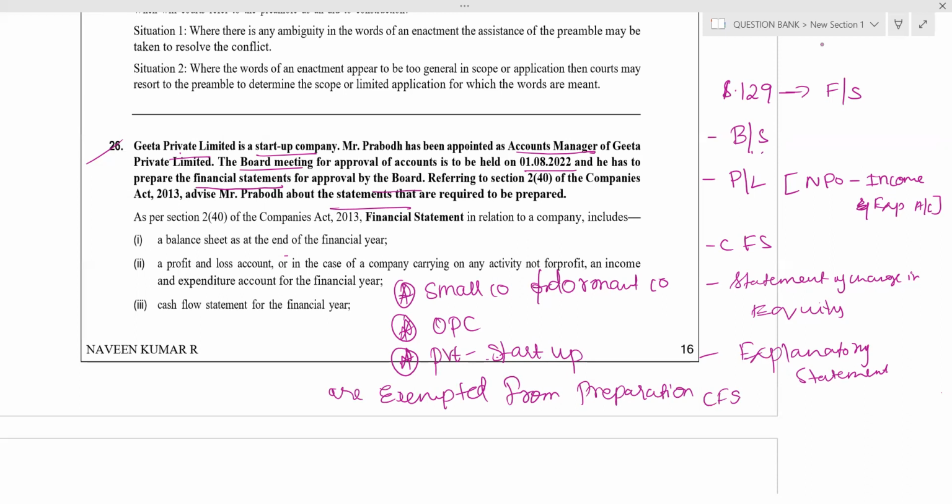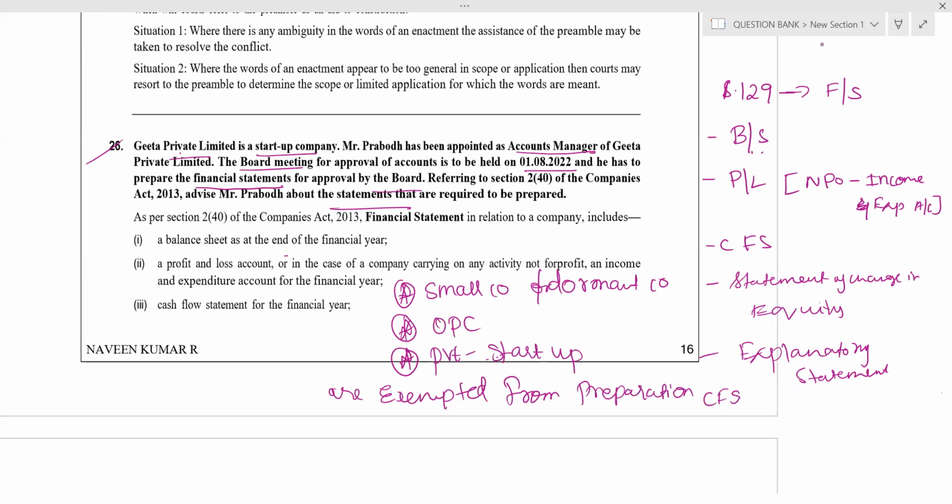So first we have to write provision. What act is telling? First you have to write it. Then you have to write in the given case. Then conclusion. First, provision as per section 129 of Companies Act 2013. Financial statement includes balance sheet, P&L, income and expenditure in case of NPO. Then cash flow statement, statement of change in equity, explanatory statement. The following classes of companies are exempted from preparation of cash flow statement. They are small company, dormant company, OPC, and private startup company.